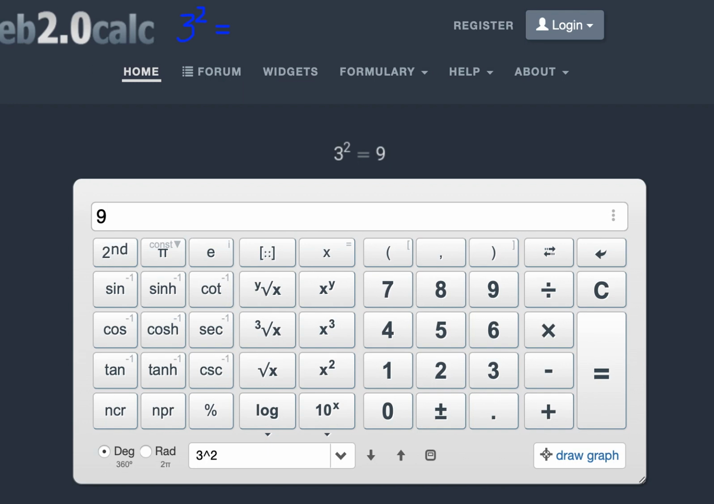I'll just write that up here. So this one's 9. Let's do another example. Let's now say that you are asked to solve what is 4 to the power of 3.